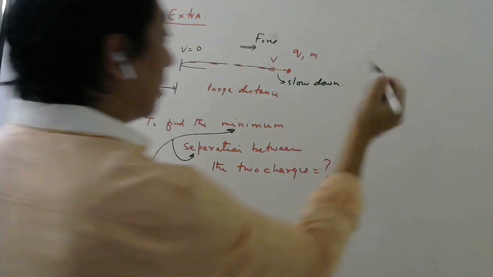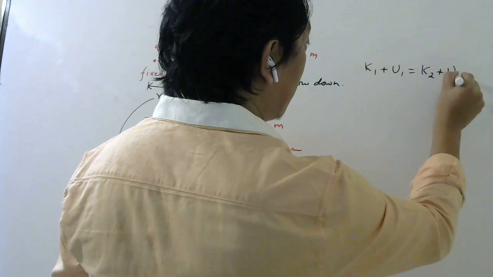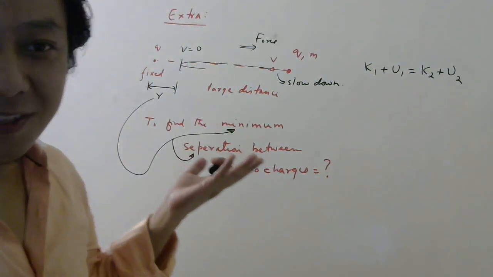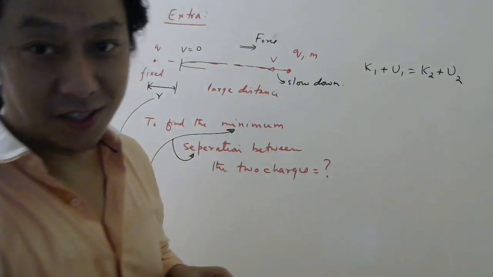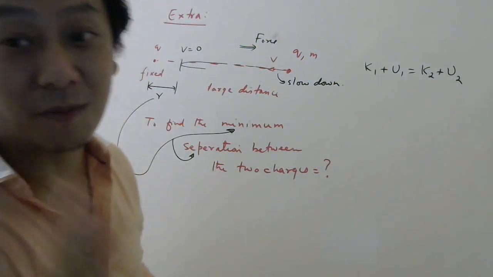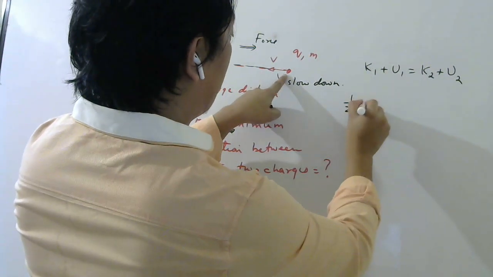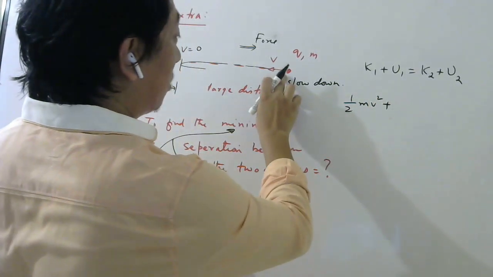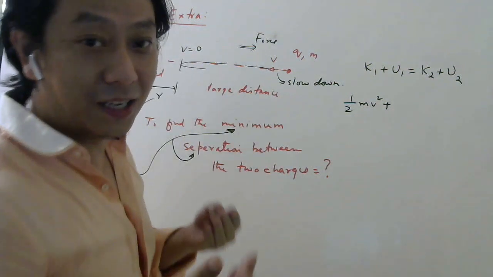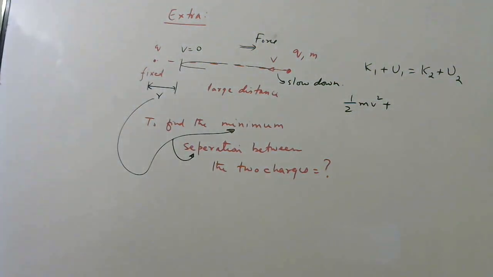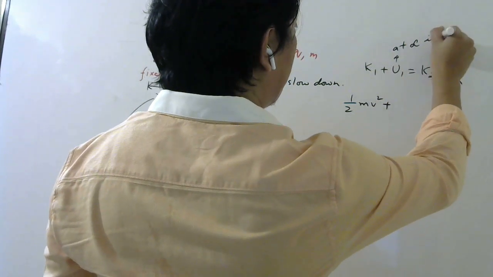So let us use the law of conservation of mechanical energy. Why can we use this? Because the only forces are electrostatic forces, and electrostatic forces are conservative forces. So there are no external forces, right? Pankaj sir is not moving the charge in this problem. Okay, so what is the initial kinetic energy here? Half mv square. And what was the potential energy here? Well, this distance was large, so when we say large, you can take it as infinity. Right, students? So that time the potential energy at infinity is 0.